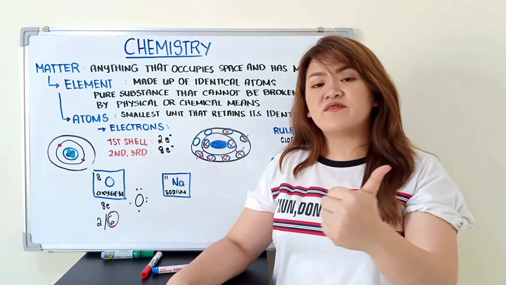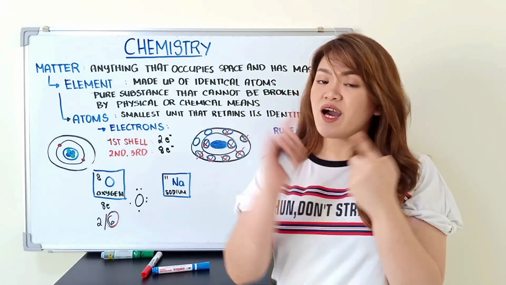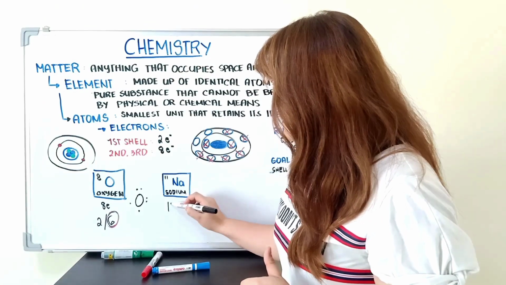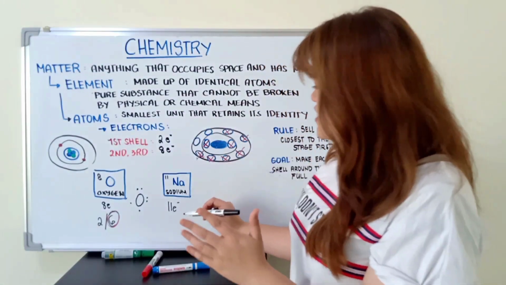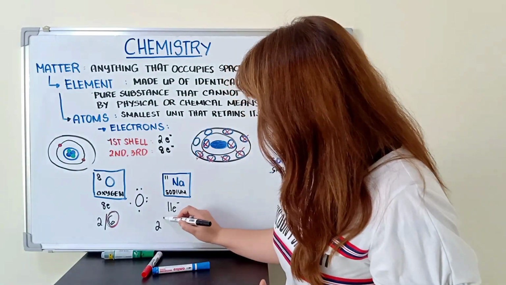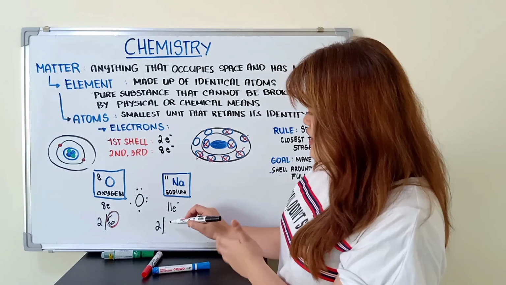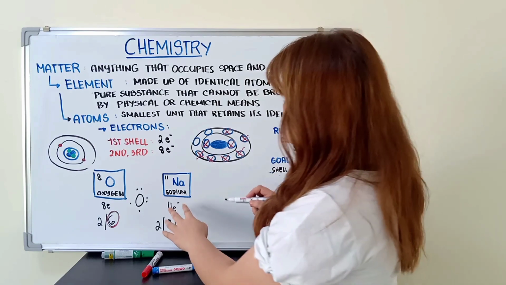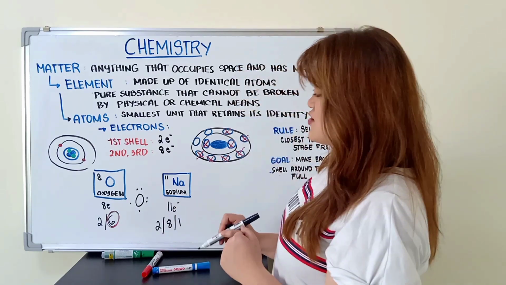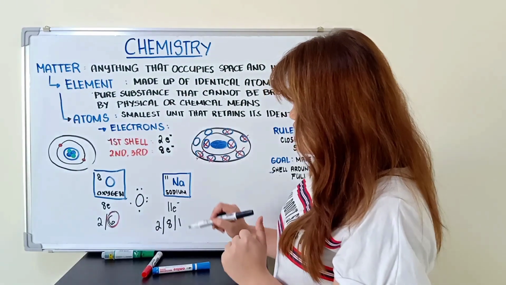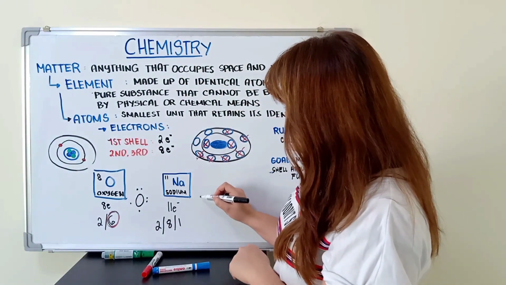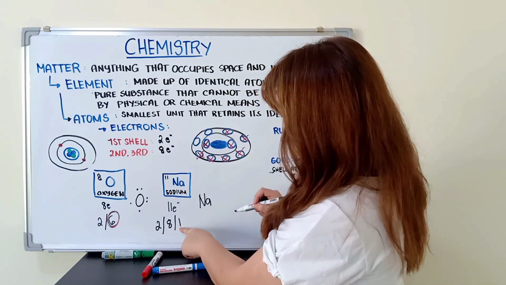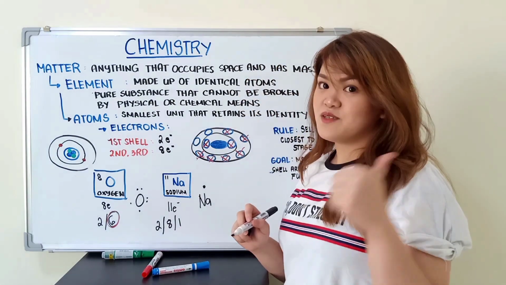So, atomic number of 11, we have 11 protons. So, if we have 11 protons, how many electrons do we have? Yes, we also have 11 electrons. So, for the first shell, we only have 2 electrons. And then, for the next shell, kaya natin ma-fill yung 8 electrons. And then, we'll proceed to the third shell, which ang matitira na lang is 1 electron. So, 2 plus 8 plus 1, we have 11 electrons. So, we can now go ahead and draw the Lewis dot structure for sodium, which is may isang valence electron like so. Diba? Dali lang.